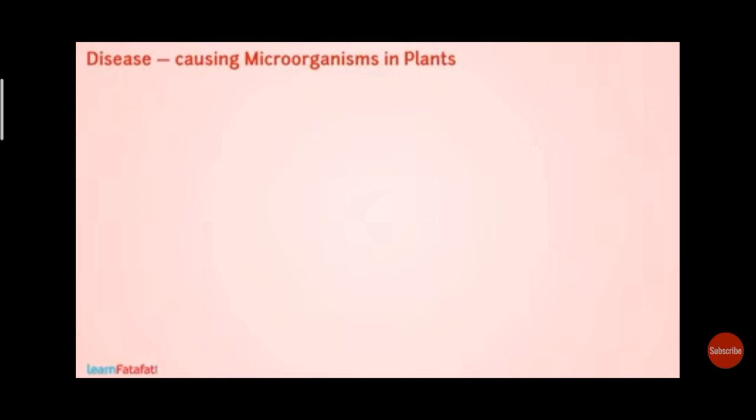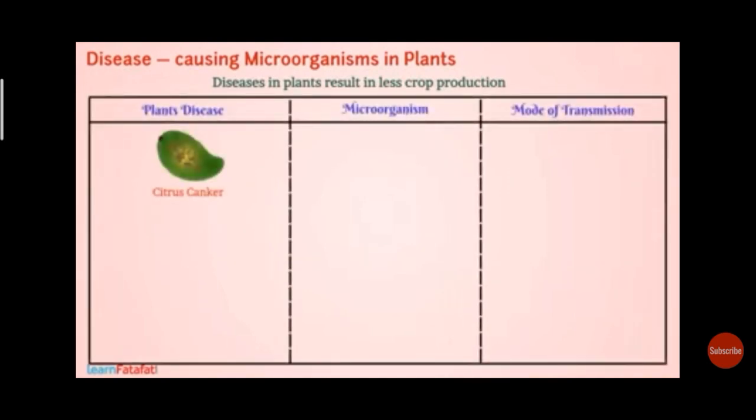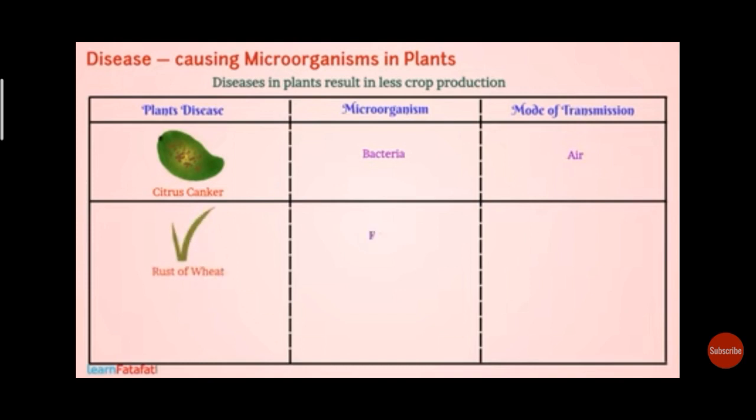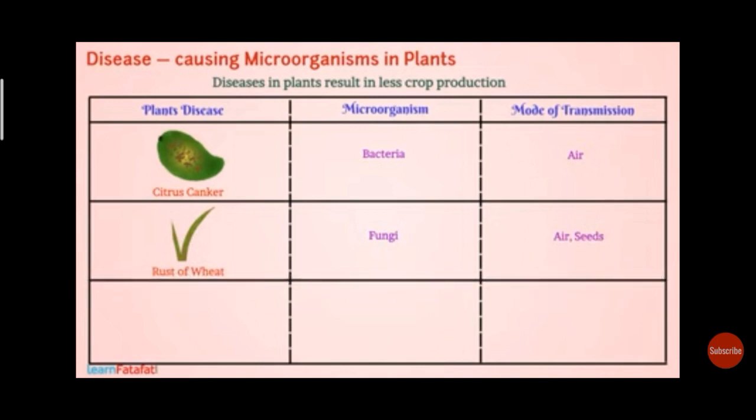Disease-causing microorganisms in plants. Diseases in plants result in less crop production. Some of these diseases are: citrus canker, caused by bacteria and transmitted through air; rust of wheat, caused by fungi and transmitted through air and seed; and yellow vein mosaic of okra, or bindi, where the pathogen is a virus transmitted through insects.